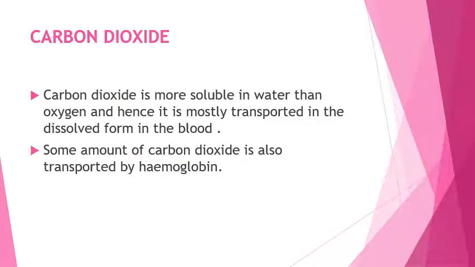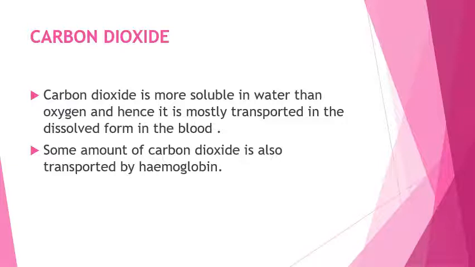Next is transport of carbon dioxide. Carbon dioxide is soluble in water, and that's why it is mostly transported in dissolved form in the blood. You can see the veins on your hand, and they are of a green color. Why are they green? Because they have dissolved carbon dioxide, which is transported in dissolved form and reaches your lungs, where it is dissociated and then exhaled out.